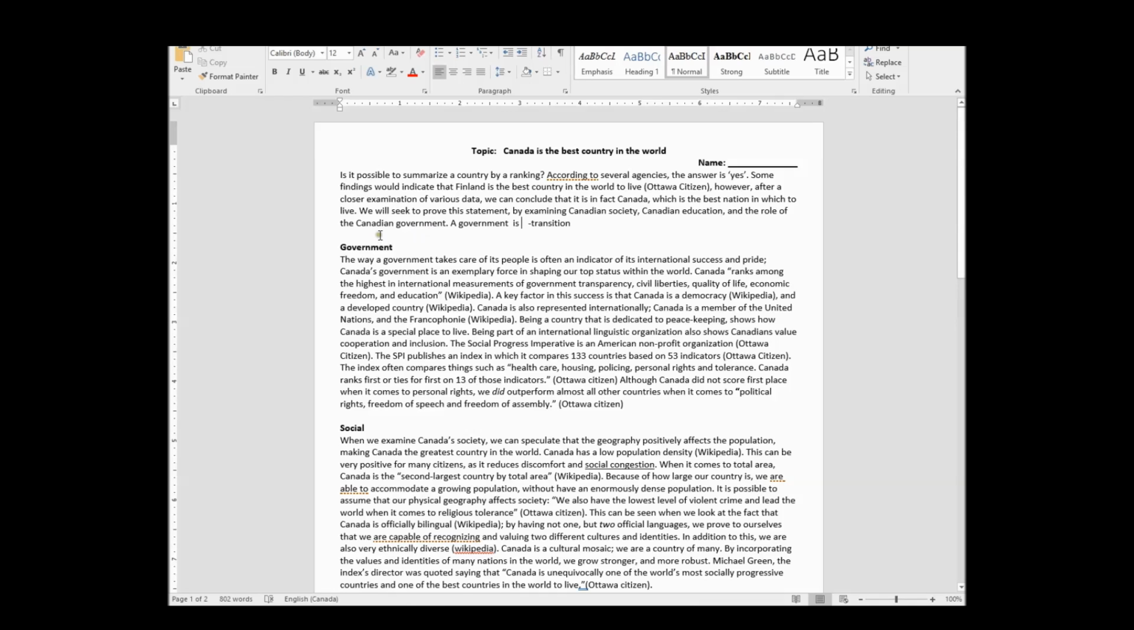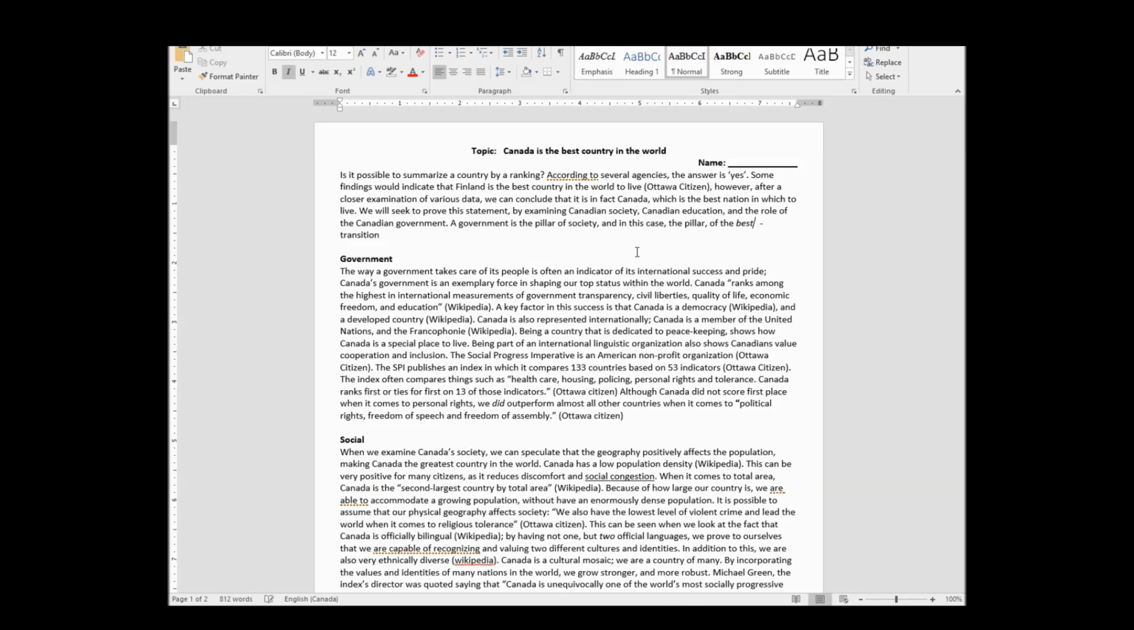Let's read again. Is it possible to summarize a country by a ranking? According to several agencies, the answer is yes. Some findings would indicate that Finland is the best country in the world to live. However, after a closer examination of various data, we can conclude that it is in fact Canada, which is the best nation in which to live. We will seek to prove the statement by examining Canadian society, Canadian education, and the role of the Canadian government. A government is the pillar of society, and in this case, the pillar of the best society.